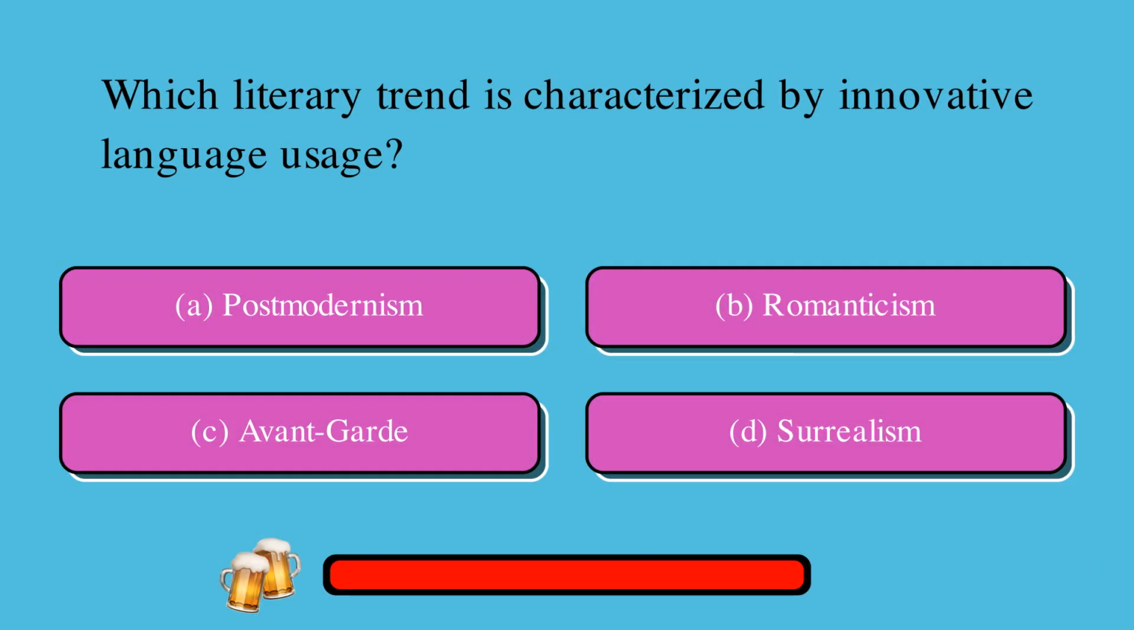Which literary trend is characterized by innovative language usage? A. Postmodernism, or B. Romanticism, or C. Avant-garde, or D. Surrealism? The correct answer is C. Avant-garde.